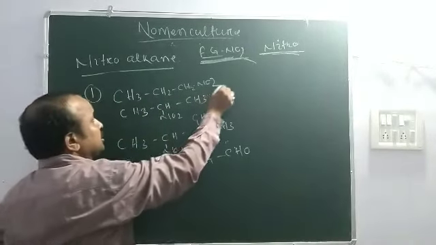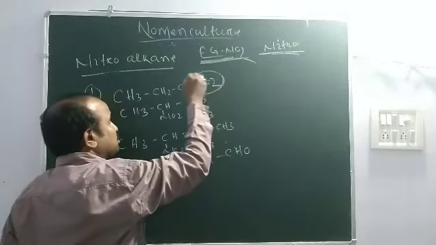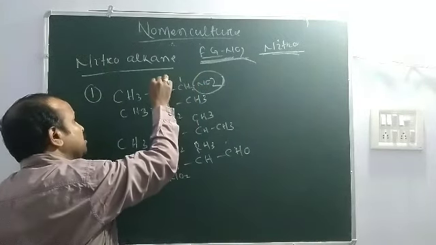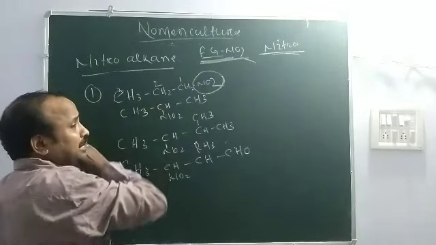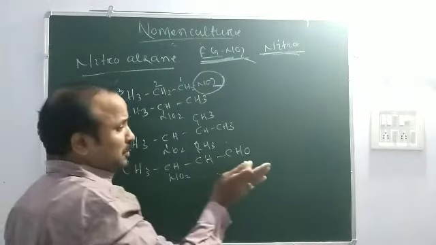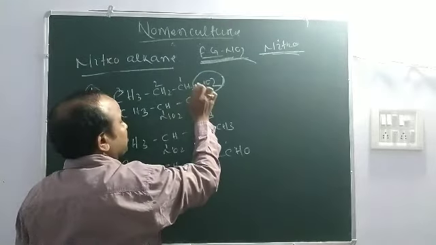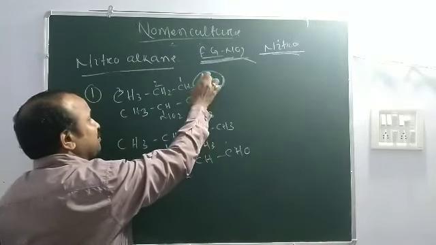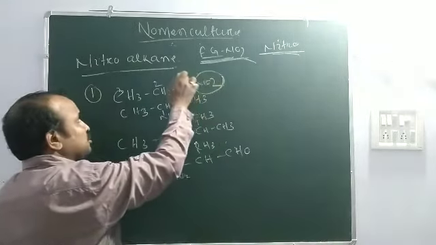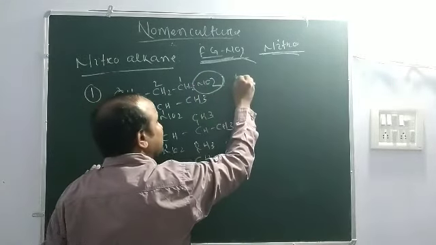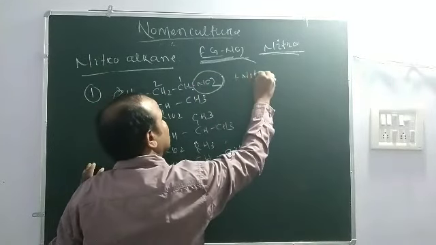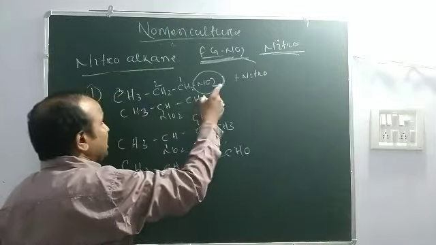Here the functional group nitro is attached to that carbon, 1, 2, 3. There is no other substituent group and no other functional group. So nitro always takes the prefix attached to the one carbon, so 1 nitro.